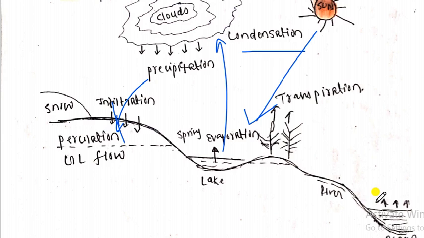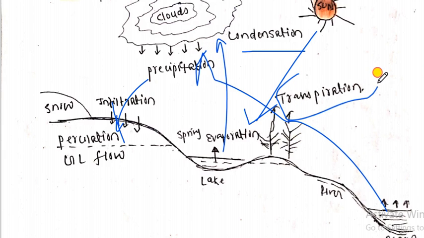Similarly, the river water and the lake water also transfer to the atmosphere. The transfer of water from the leaf of the plant is nothing but transpiration. So transpiration takes place, and again it deposits in the clouds, and again the water comes in the form of precipitation. So this process continues and prevails in the long run. So this is nothing but the hydrological cycle.